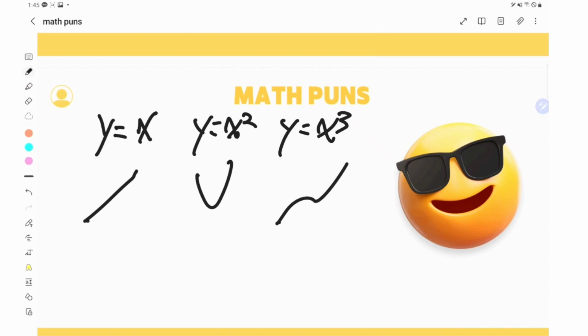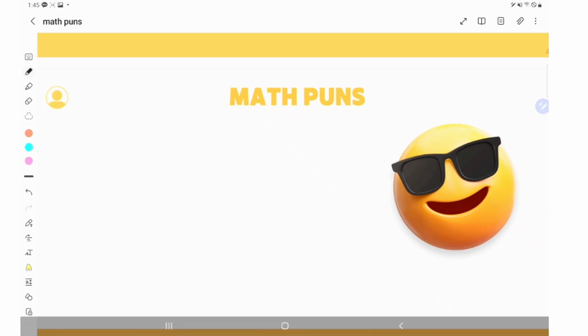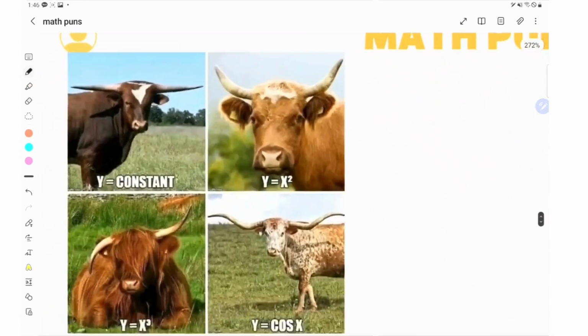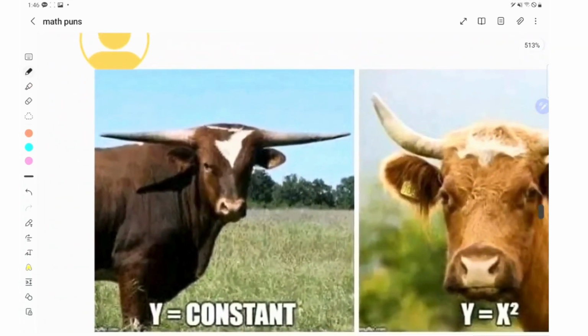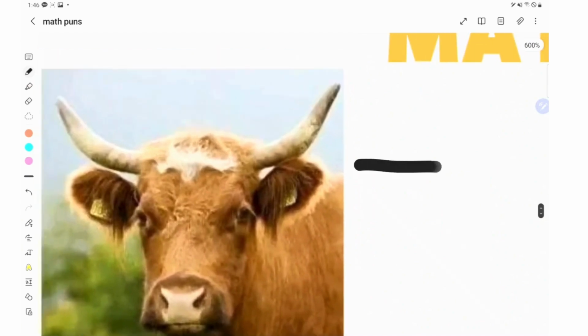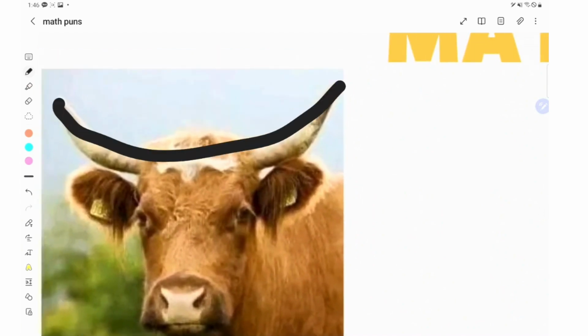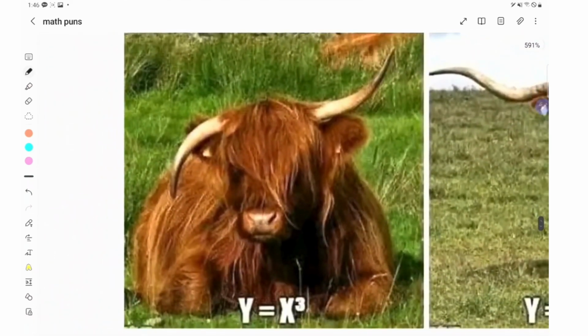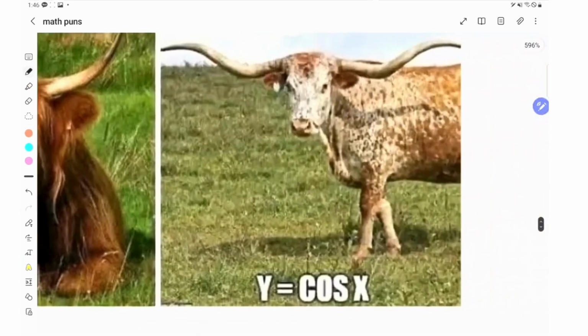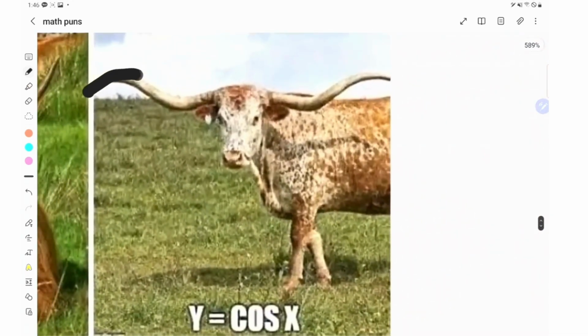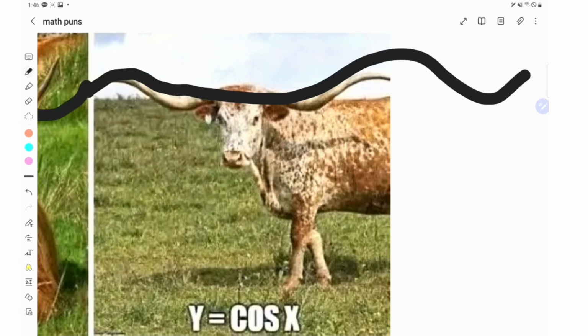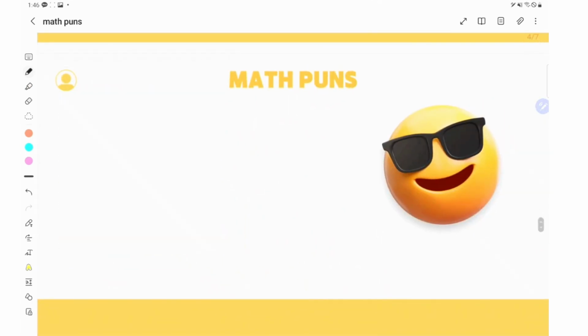Actually, there are 2 memes for this, and now I'm going to bring out one picture and then another picture. This is the first picture of cows. First cow, y is constant, which means really constant. So y equals an integer for every case. And then it becomes y equals x squared, which should look like this, and he does. Next is y equals x cubed, which should look like this, which he does. Next is y equals cosine x, which should look like this, which he does. That's why this meme is called the function cow. Their horns look like functions, you know.